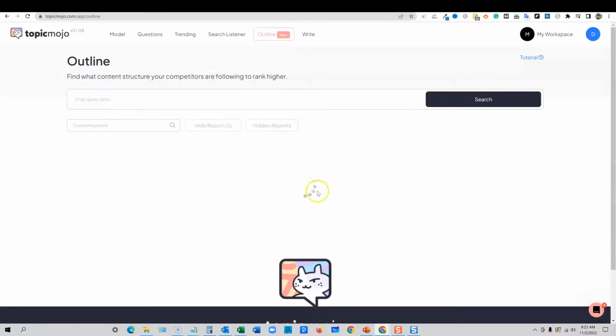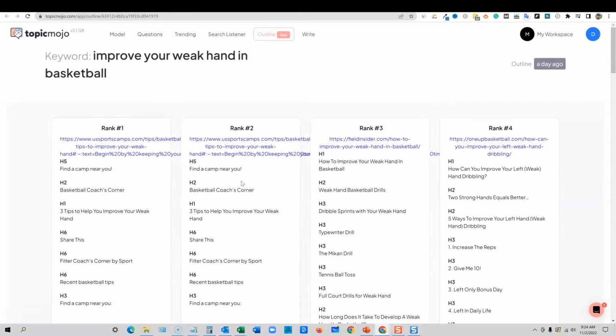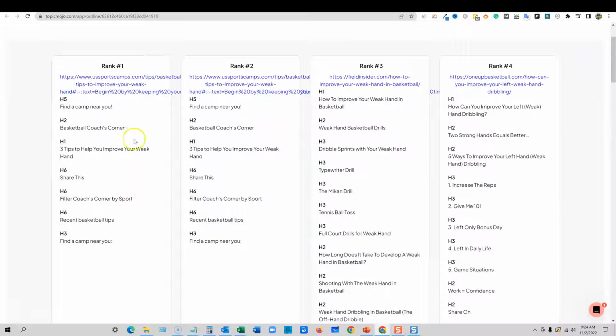We're going to go over here, go to Outline. And this is where there's a limit on what you can put in here. It stops about right there. So you wouldn't be able to put in a really long blog post name or something like that. I just shortened it. This one was like how to improve your weak hand in basketball. I just took off how to, and I just put improve your weak hand in basketball. And then it's going to run a report. And this is going to be like an outline builder. You can use this, the number one ranked right here.